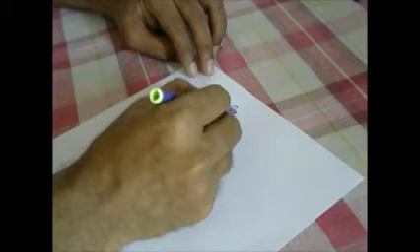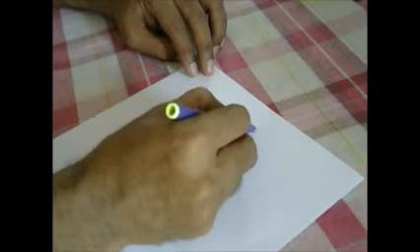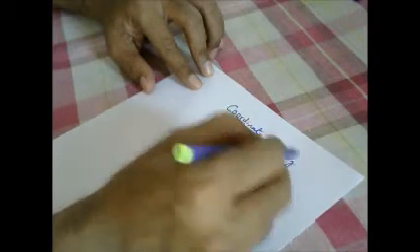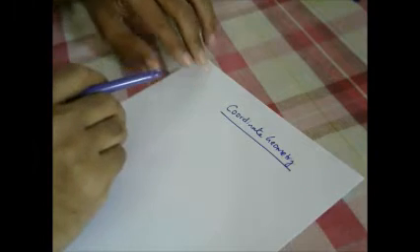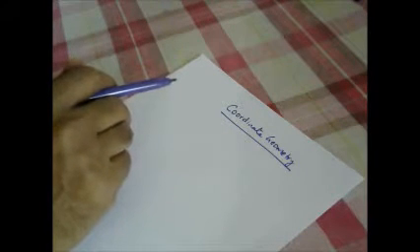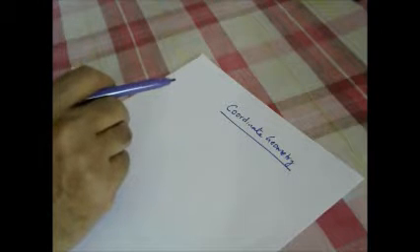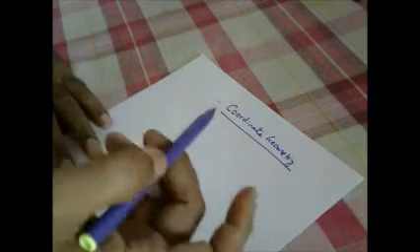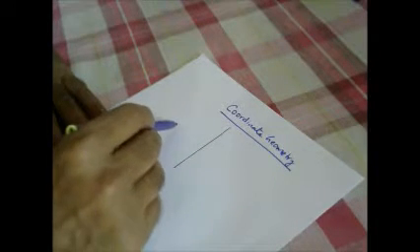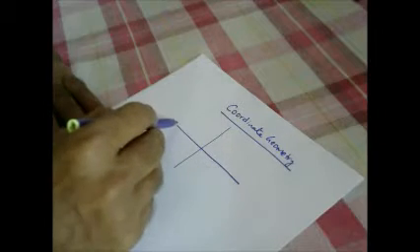Today we are going to have some discussion on coordinate geometry. So in this coordinate geometry, the moment coordinate geometry comes, students remember that there will be two perpendicular axes.